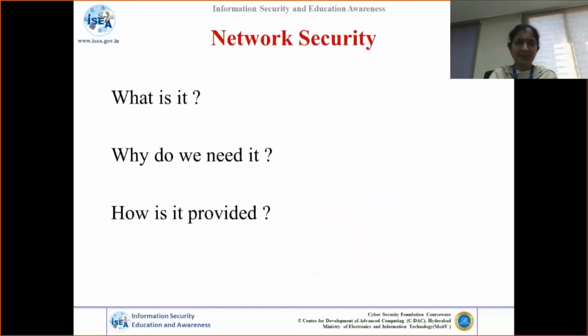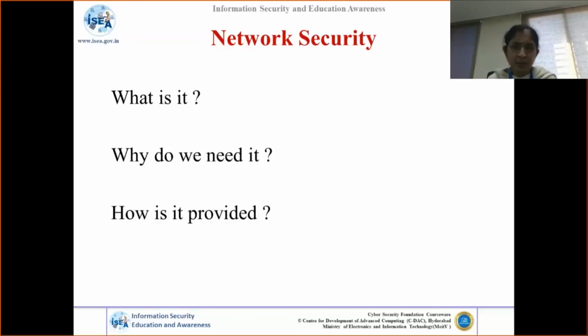What exactly is network security? When we try to establish communication across two different nodes in the network, it can be from my mobile, where I may be trying to access an email server somewhere in California, or from my desktop, where I'm trying to access my email server located in Pune. Across two different machines, I'm trying to carry out some activity, so I need to protect the data transmitted across these two networks. That is my requirement. So I need to protect the communication happening across these two computers. That is network security.